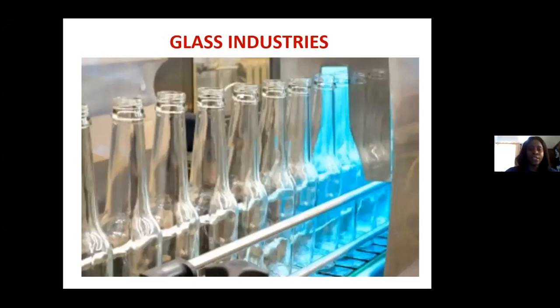So here is a diagram of the glass bottle. And we all know that the glass bottle is used for packaging some of the drinks we drink, and also for packaging food, and also some food colorant, okay. So these are some of the applications of glass material.